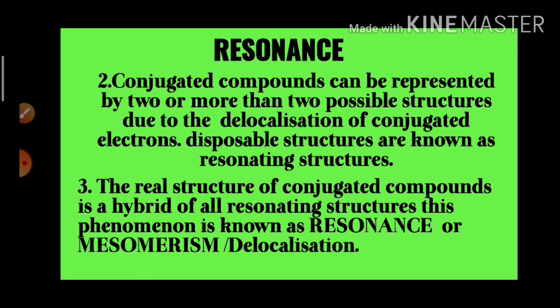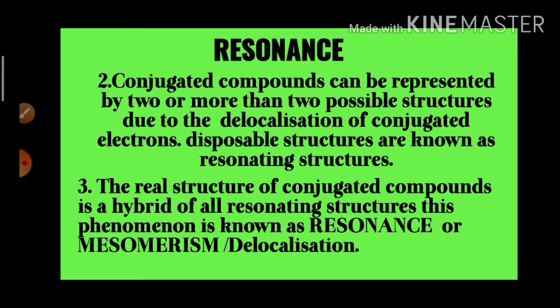That means no single structure is able to explain the actual properties of the conjugated species. So we consider all the structures of the conjugated species in order to explain the properties of the given species. Those structures are called resonating structures, and the relation between them is called resonance or mesomerism or delocalization.